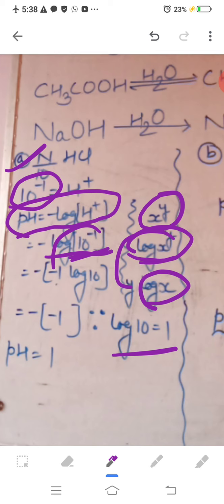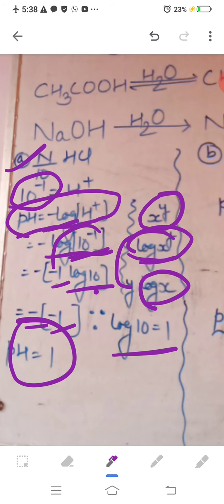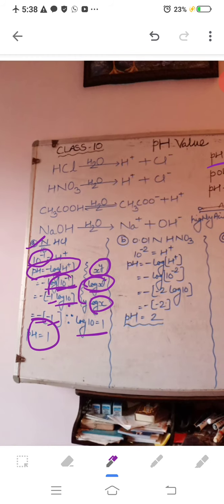So log 10, putting in 1, that 1 multiplied by minus 1 gives minus 1. And there is already a minus outside the bracket, because we are taking minus log. So minus minus makes plus, and pH comes out to be 1. In this manner we can get the pH value.